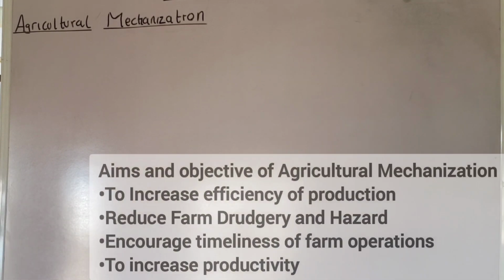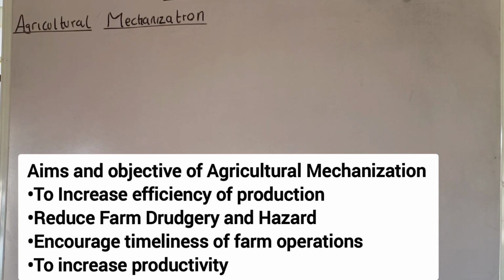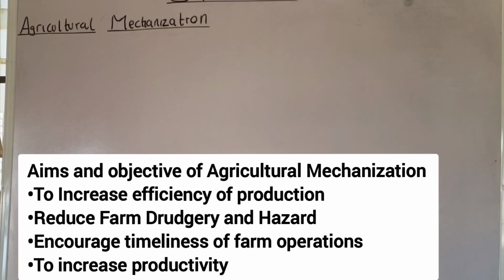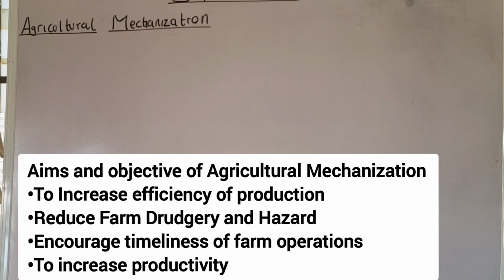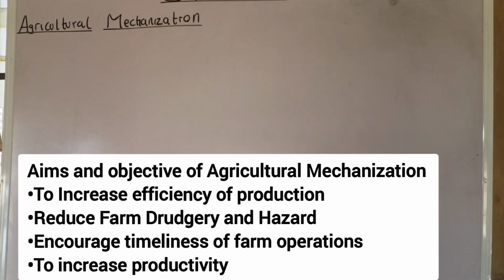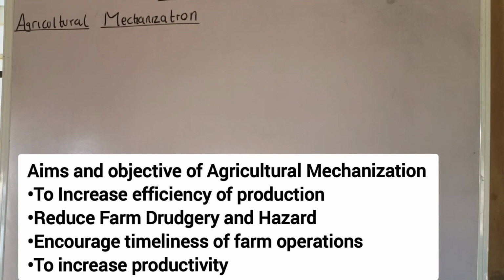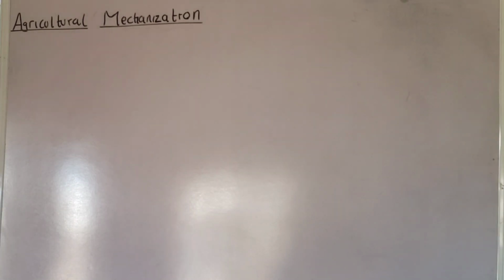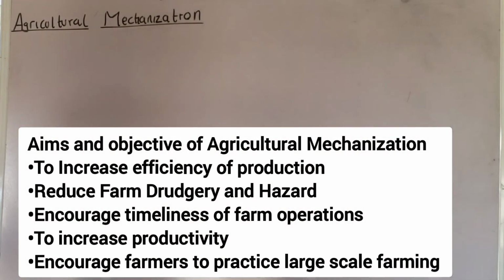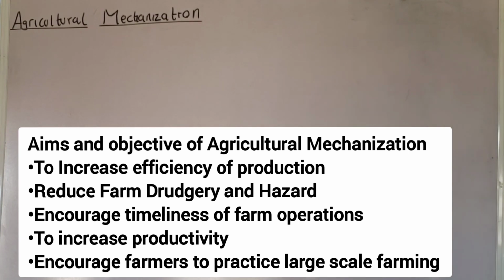Do you understand? Okay, another point is that it helps to increase productivity. How does farm mechanization help us to increase productivity? Farm mechanization helps to increase productivity by enabling the farmer to cultivate large areas of land within a short period of time. And in that case, the output that is gotten from the farm will be increased. Another objective and aim of agricultural mechanization is that it encourages farmers to practice large-scale farming.